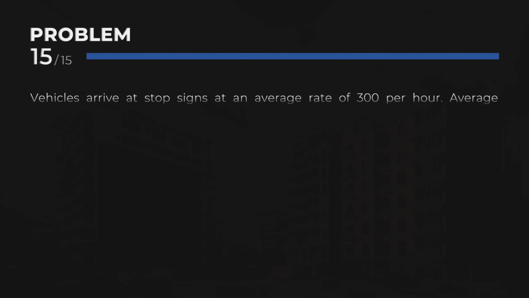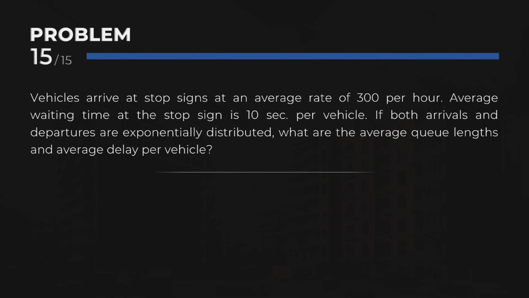Problem 15. Vehicles arrive at stop signs at an average rate of 300 per hour. Average waiting time at the stop sign is 10 seconds per vehicle. If both arrivals and departures are exponentially distributed, what are the average queue lengths and average delay per vehicle? 0.83 minute per vehicle.